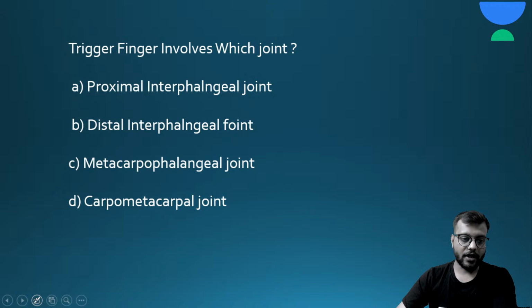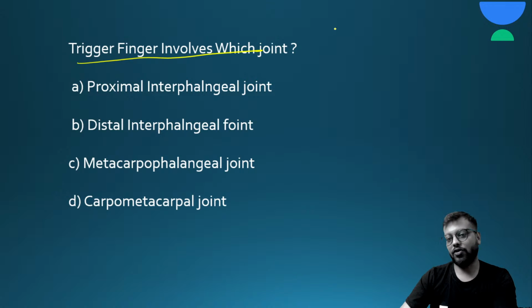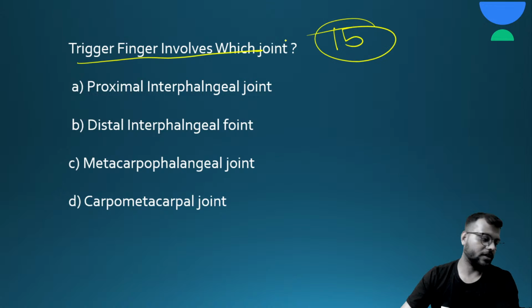Now the next question is, trigger finger involves which joint? Here are your 15 seconds.